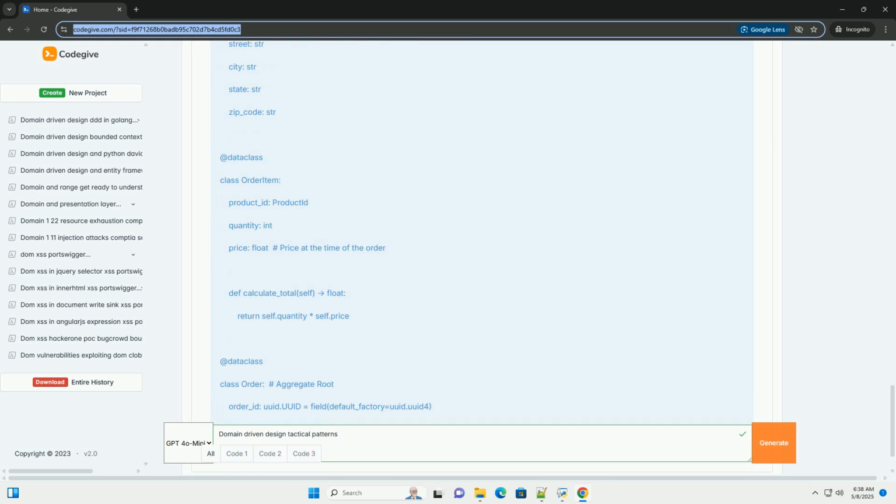When not to use DDD. DDD is not always the right choice. For simple CRUD applications, the complexity of DDD may not be necessary. Consider the complexity of your domain and the size of your project before adopting DDD. If your domain is relatively simple and your application is small, a simpler architectural approach might be more appropriate.